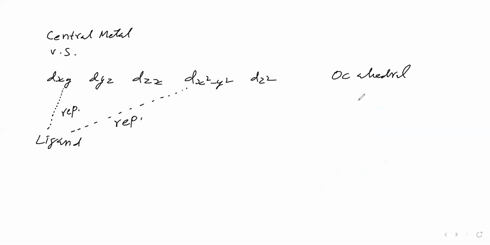Now, in the octahedral complex we have taken, we will take the dxy orbital from the central metal. In the dxy orbital 4 lobes are there. Those 4 lobes I will write like this. Now I will mention the x-axis, y-axis. This is the x-axis, this is the y-axis.